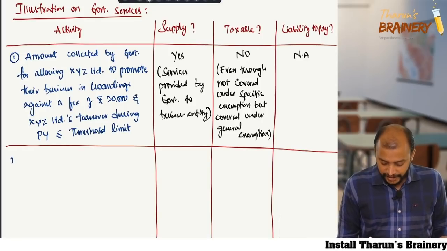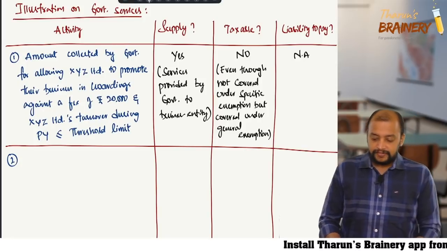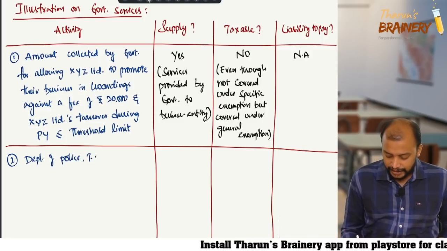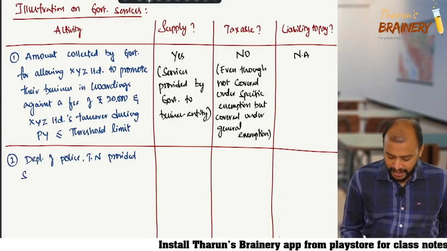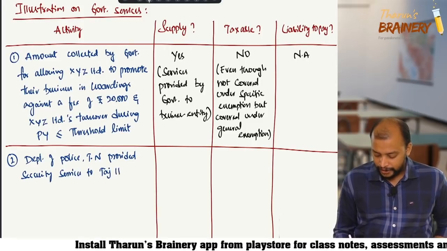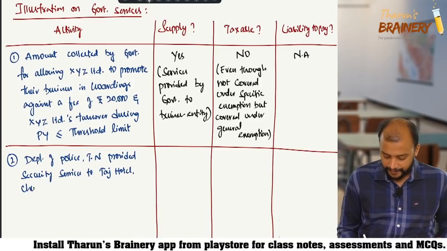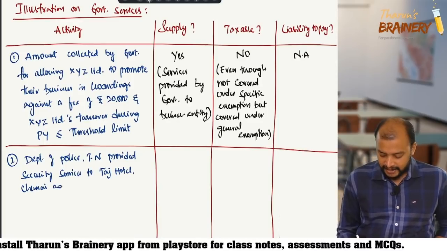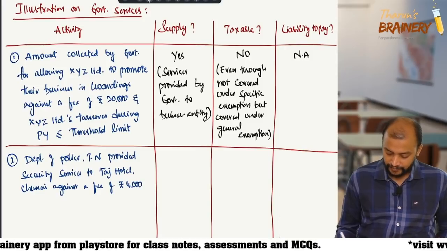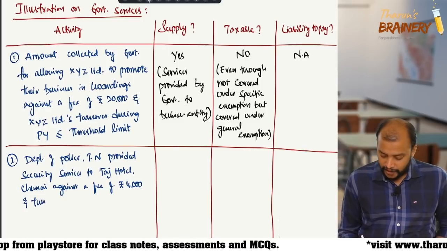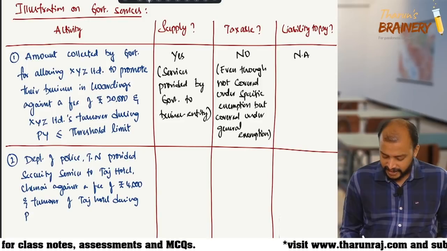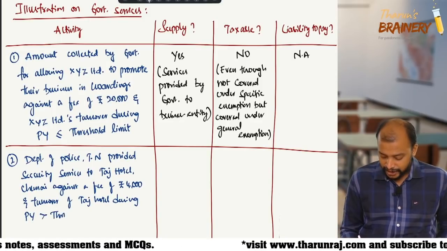Then, number 2, another question. Department of Police, Tamil Nadu provided security services to Taj Hotel, Chennai, against a fee of rupees 4,000, and turnover of Taj Hotel during previous year exceeds threshold limit.